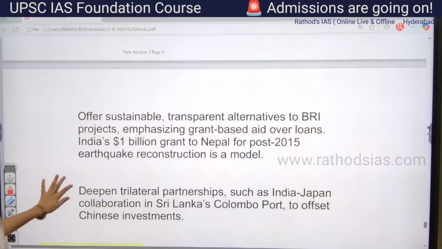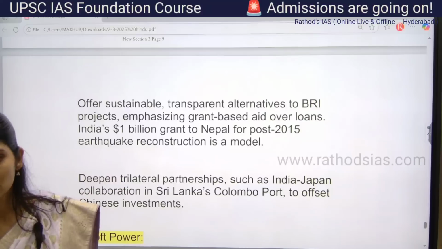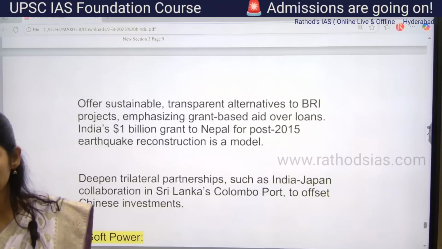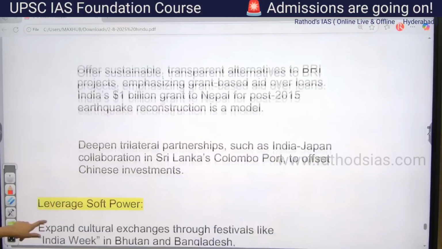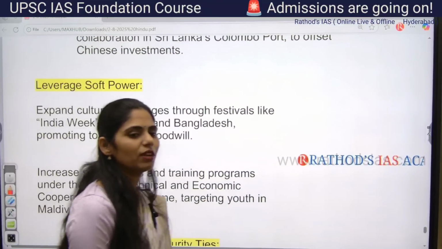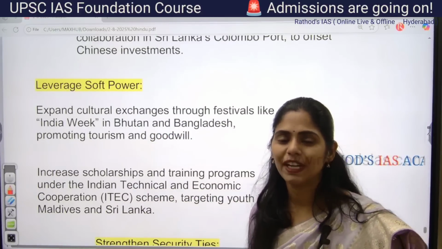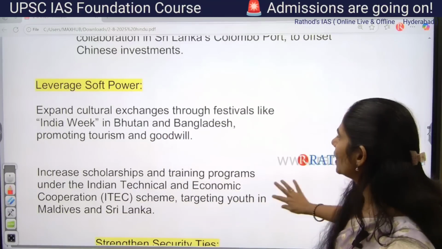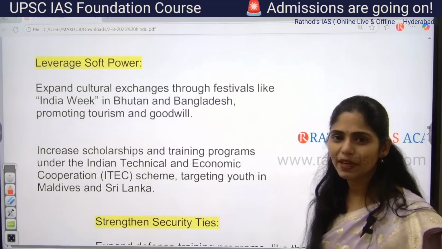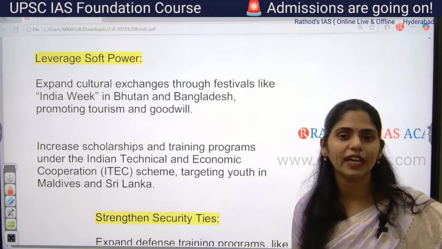So how can we control this Chinese influence? We can use Quad, we can use the US, and we can use other countries for countering China's influence in this Indo-Pacific region. And next one here is we have to use our soft power. India is very famous for soft power, that is, we can showcase our culture and spread our culture in other countries. For example, we can celebrate festivals like India Week in Bhutan, and we are celebrating India Week in Bangladesh, so that we are promoting tourism as well as goodwill in other countries.